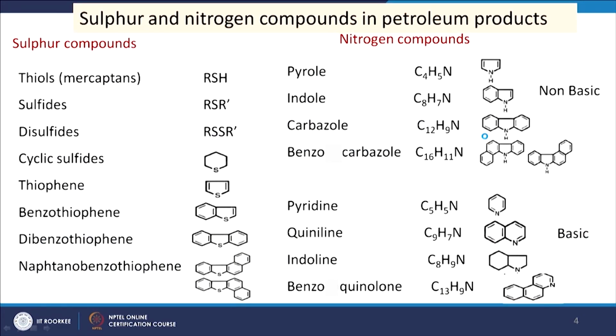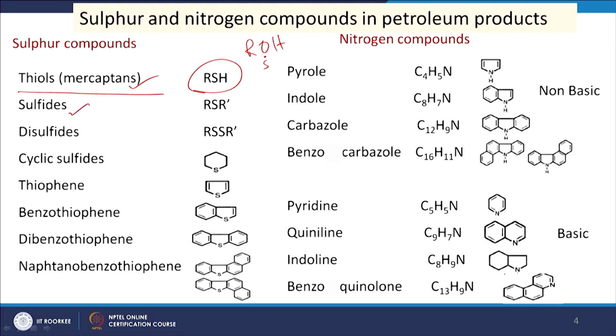Now, we will see in which form sulfur is present in crude oil. It can be in inorganic form or in organic form. In organic form, the basic compounds are thiols, RSH. In alcohols we have OH; when this O is replaced by sulfur, they are called thiols and mercaptans. These are the major compounds present in petroleum crude.